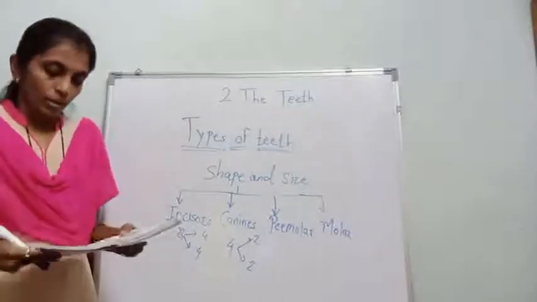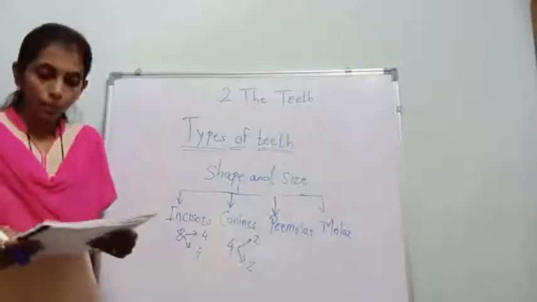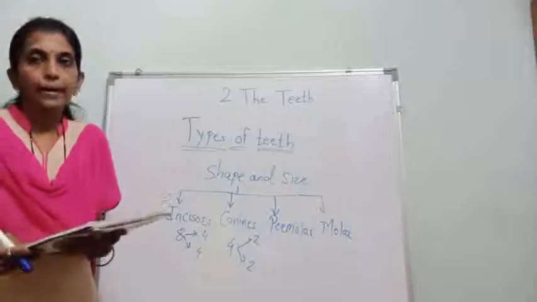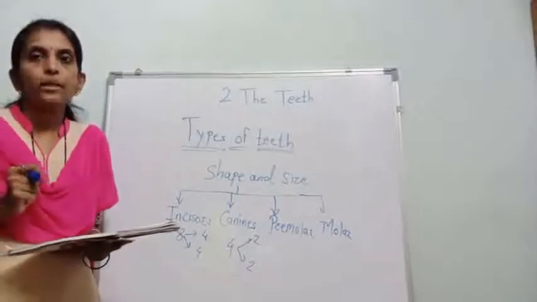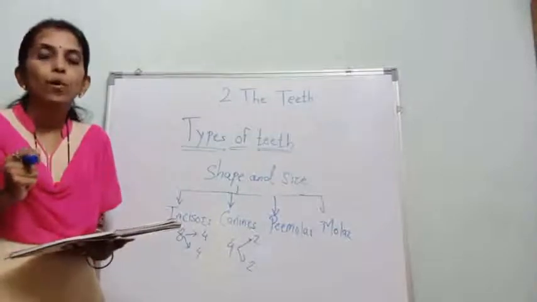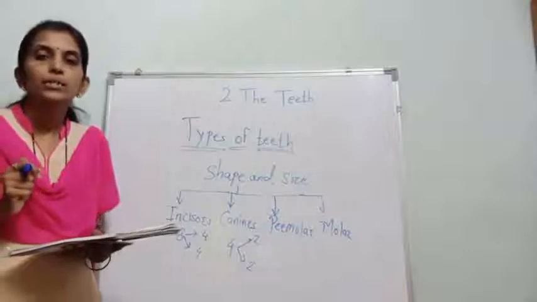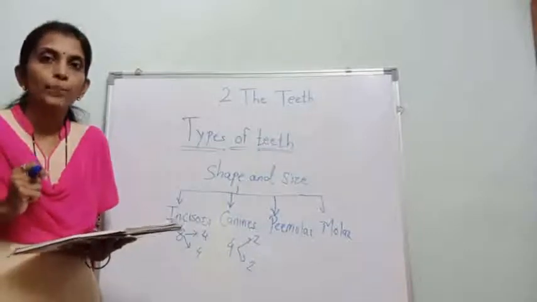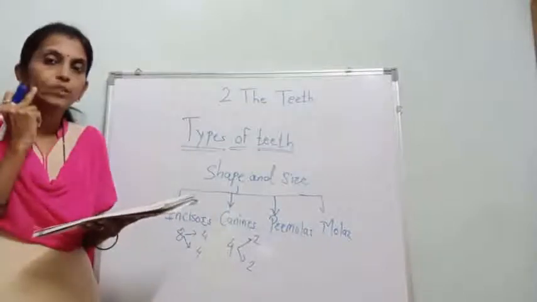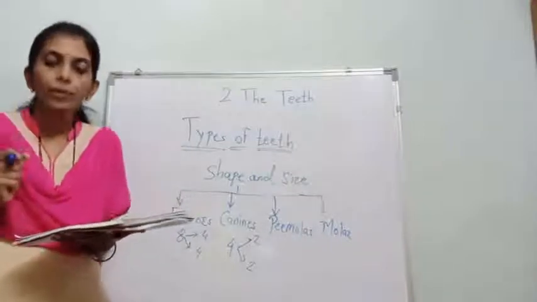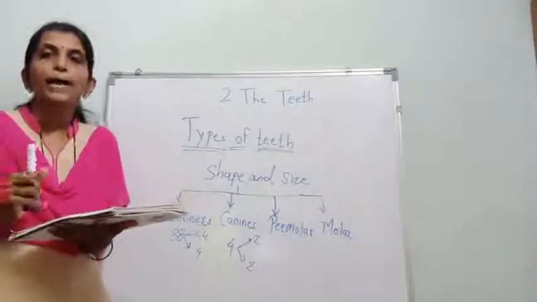Okay, then premolar. Next to the canine, there are flat and broad teeth, and they are called premolars. The flat and broad teeth that are on the side, what are they called? Premolar. And these are generally used to chew and crush.